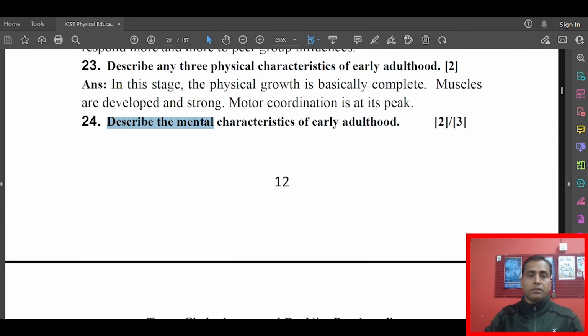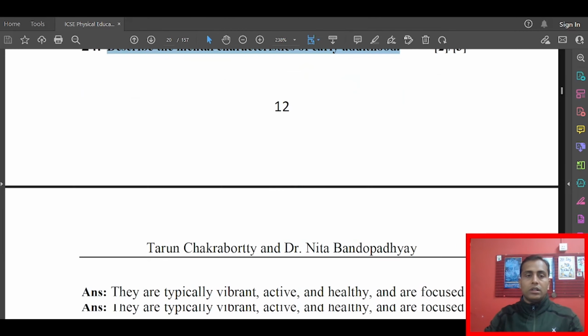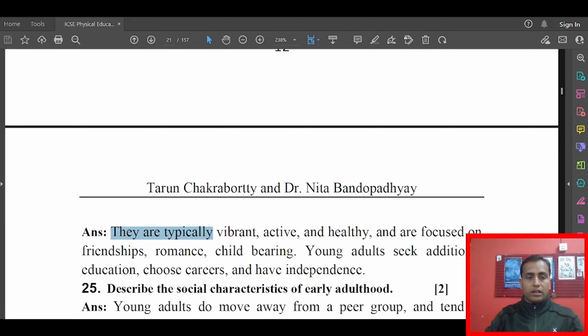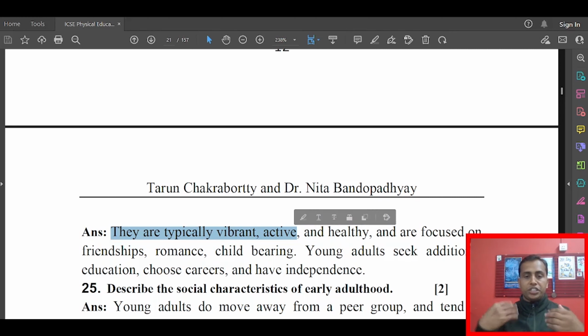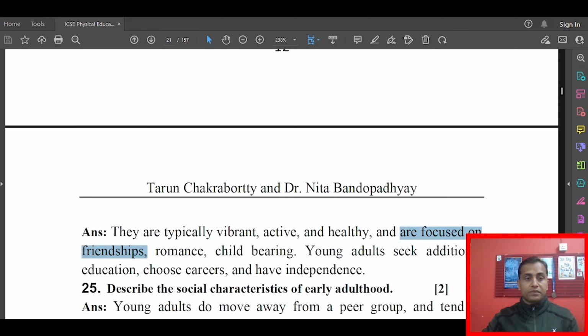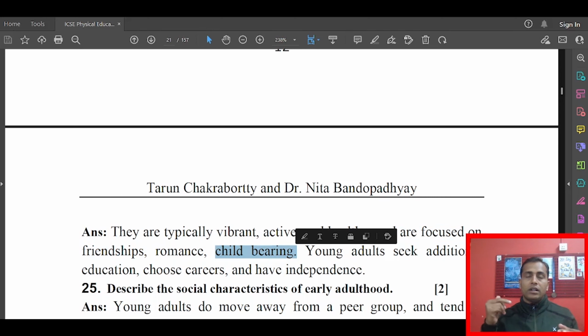Now next question: describe the mental characteristics of early adulthood. Answer: they are typically vibrant, active, and basically they remain healthy. In this particular stage, if you consider the age of 19 to 40, they will be very vibrant and active. They will be very focused on friendship, romance and childbearing. That means if you look at the age group of 29, 30 or 32, they may be having a baby.